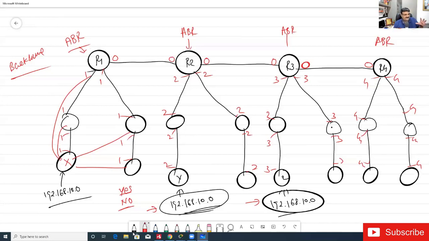Good. Okay, so now I have a question. If 10.0 will not be visible in Y and Z, let me assume you all are right and accept your comment, that it will not be visible. Suppose I have one computer connected with Y, and this computer has data for 10.0. It is sending that, but there is no 10.0 in the routing table of Y. Because there is no 10.0 in the routing table of Y, how can Y send the data to 10.0?